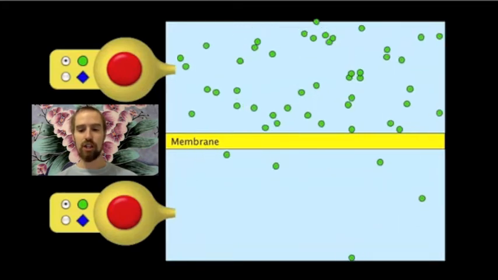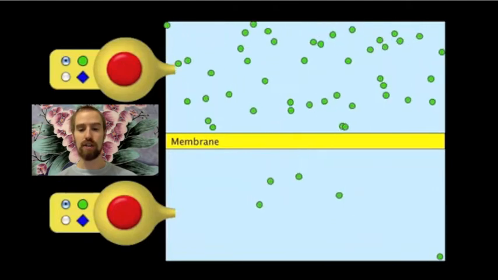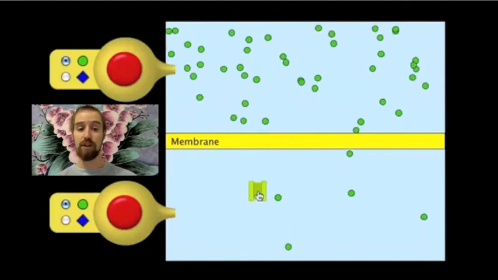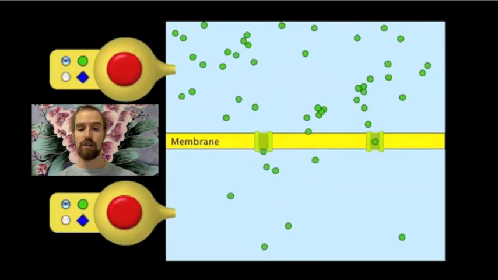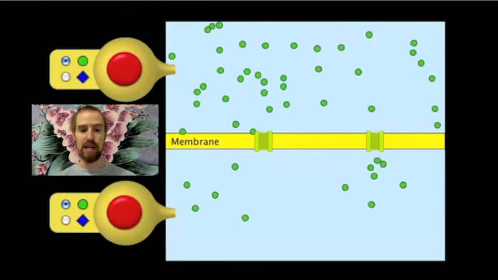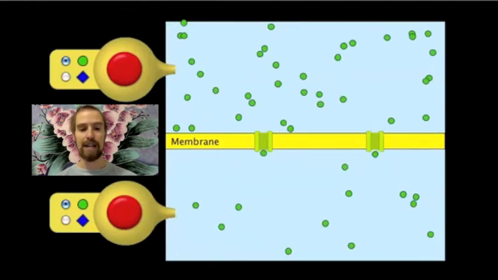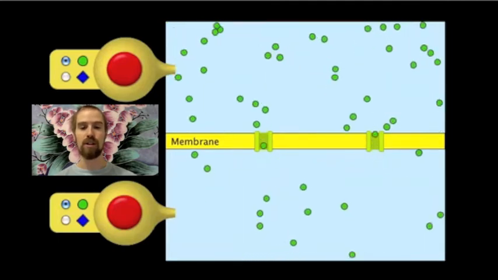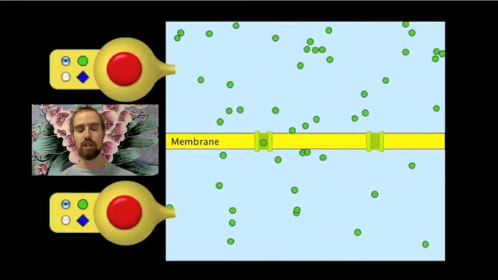Right now, these solute particles have no way to pass through the membranes because there are no protein channels of the right shape to facilitate the diffusion of these solute particles. However, if we place some protein channels into our simulation, you should see that diffusion begins to occur almost immediately. If you watch closely, you should notice that green solute particles are passing through these channels in both directions, but more of them are being transported into our cells than are being transported out.